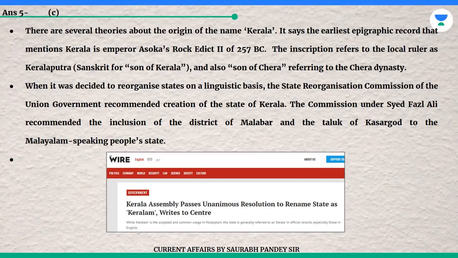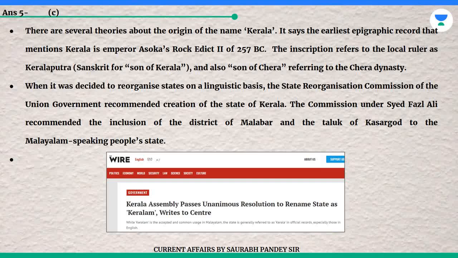When it was decided to reorganize states on a linguistic basis, the State Reorganization Commission of the Union Government recommended the creation of the state of Kerala. The commission under Syed Fazl Ali recommended the inclusion of the district of Malabar and the taluk of Kasargod to the Malayalam-speaking people's state.